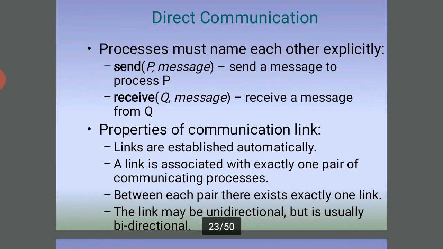In direct communication, the processes must name each other explicitly: send a message to process P, and receive a message from Q. The properties of the communication link: the links are established automatically. A link is associated with exactly one pair of communicating processes, and between each pair there exists exactly one link. The link may be unidirectional, but is usually bidirectional.